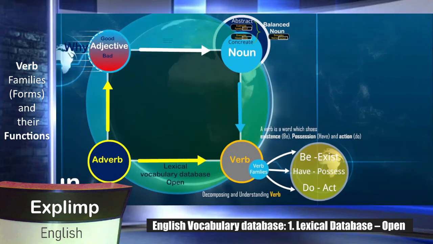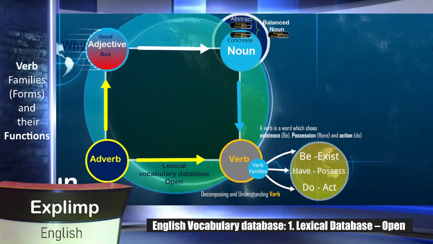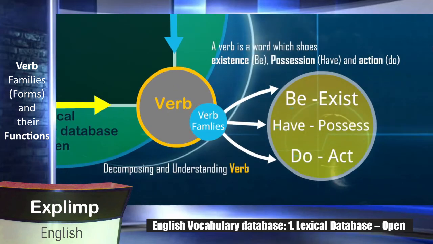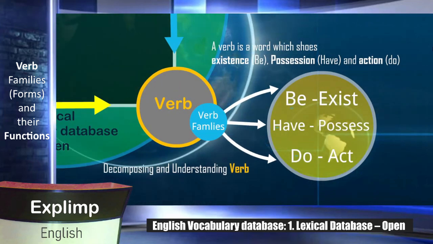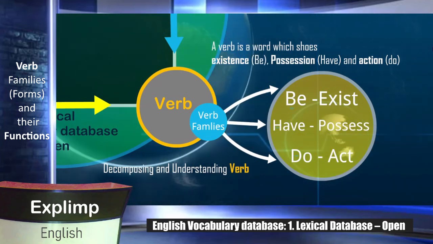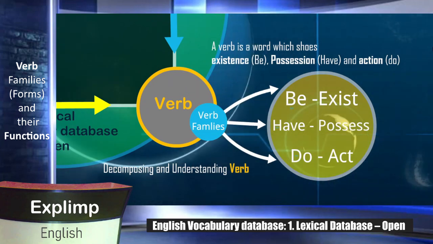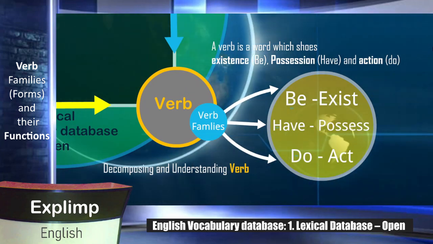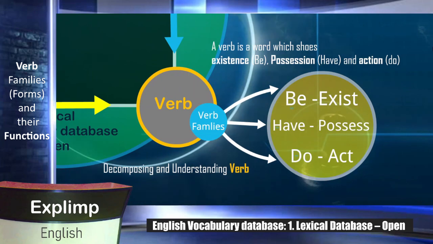Now I think this is enough for this video, and hopefully in the future we would create some more creative videos. Finally, let me just make the definition again, and now you can also create your own definition of the verb, which is very clear for you. The first one is like verb is a word which shows existence, possession, and action. Like you are, you possess, and you act. Like right now you are somewhere, you possess some sort of mobile, for example, and you are watching the videos. Like this is your action, and this is our verb.